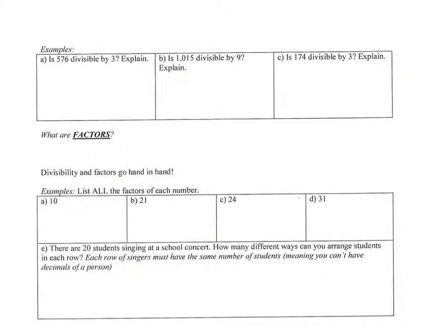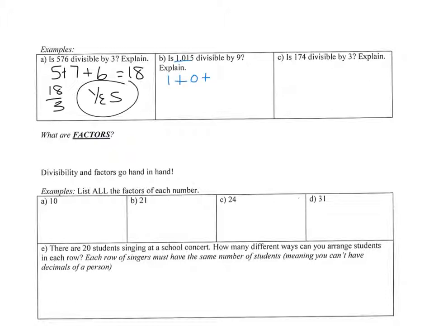So we'll practice a couple of these. First we have to add up the digits. So 5 plus 7 plus 6 is 18. Since I can do 18 divided by 3 and get a whole number, yes, 576 is divisible by 3. Letter B, is this number divisible by 9? Remember, we have to add up the digits, and if that sum is divisible by 9, then the number is divisible. So 7 is not, so no. And then C, is 174 divisible by 3? So 8 plus 4 is 12. Yes, 12 divided by 3 is a whole number, so yes, it is.